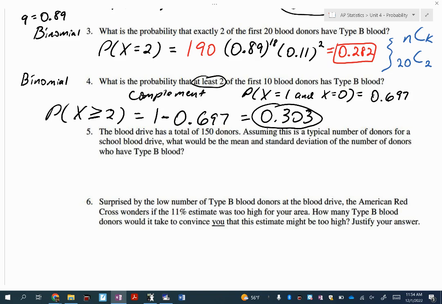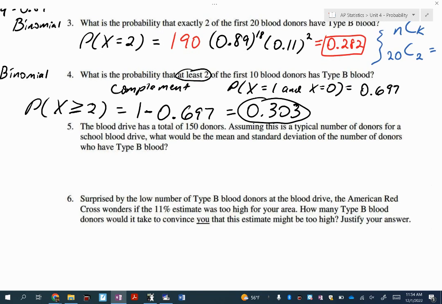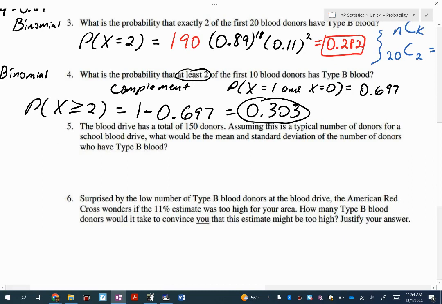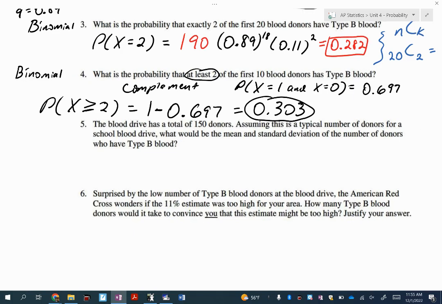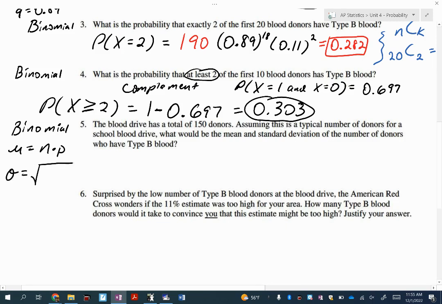Okay. Number 5. It says, the blood drive has a total of 150 donors. Nice. Assuming this is a typical number of donors for our school blood drive, what would be the mean and the standard deviation for the number of donors who have type B blood? So we're going to be using the binomial model again. Now I'm going to be using the 2 formulas here. For mean, it's N times P. And for sigma, which is the standard deviation, it's the square root of N times P times Q.